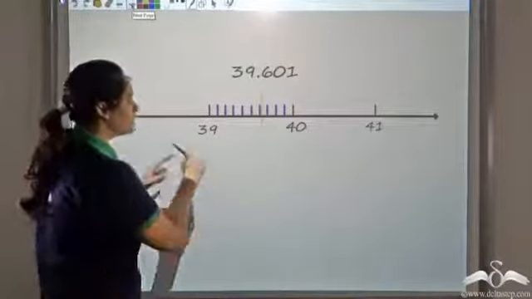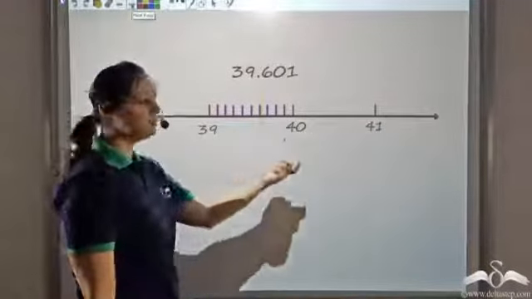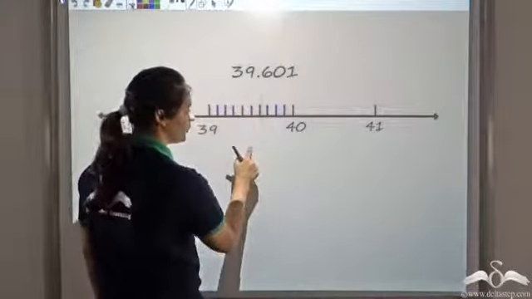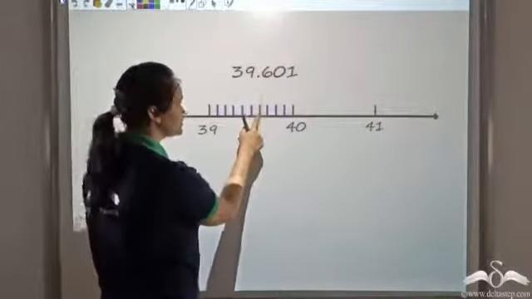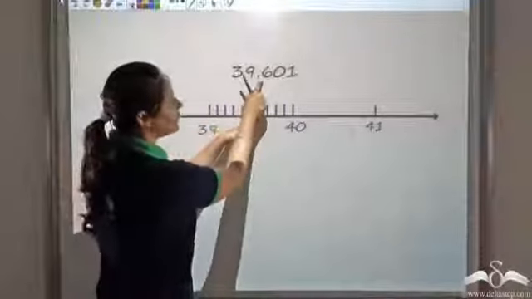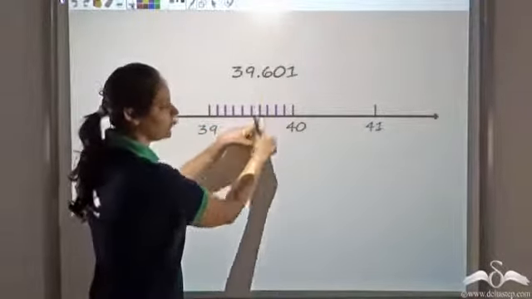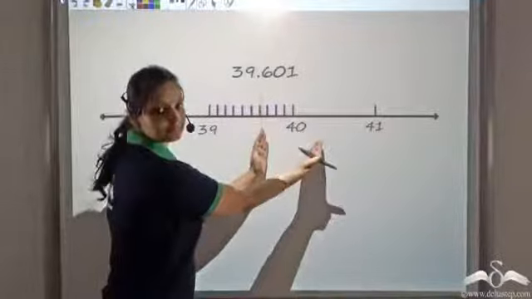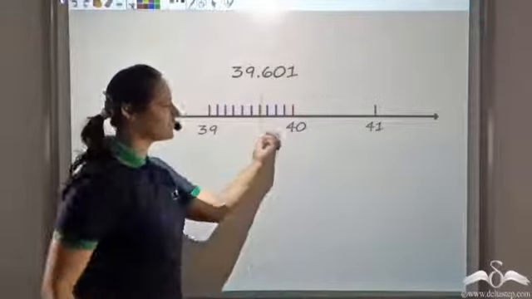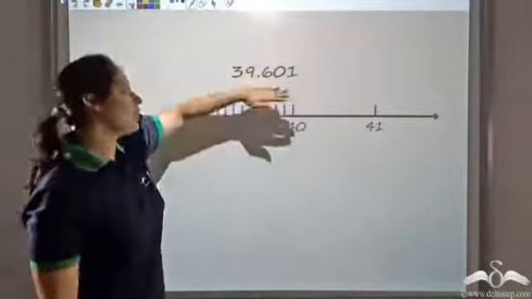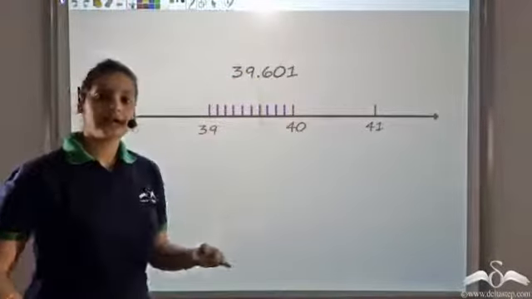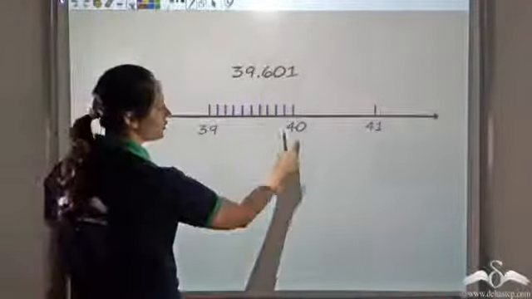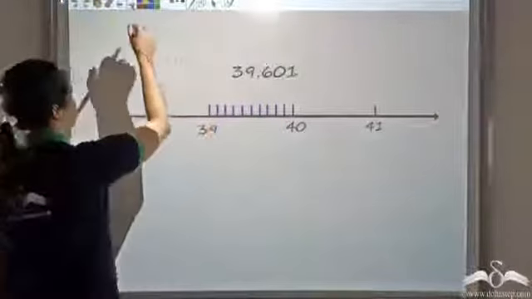Let's look at this number line. I have 39 here, 40 here. I divided it into 10 equal parts. So this is 39.5, this is 39.6. So a number 39.601 is very close to 39.6. Now what do you think? Is this number closer to 39 or 40? Of course, it looks as if this number is nearer to 40. Hence, I can round this off to 40. Well, to round off a number, there are certain rules that are specified. I have rounded off this number to the nearest ones. I'll tell you what the rules are.